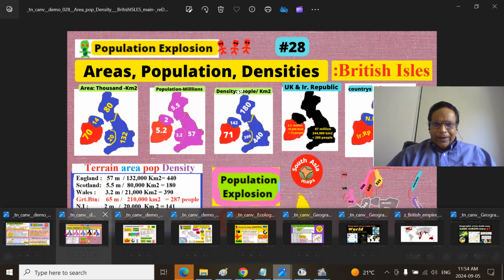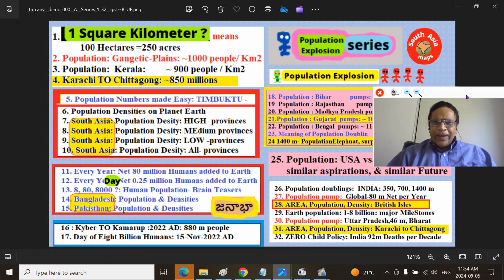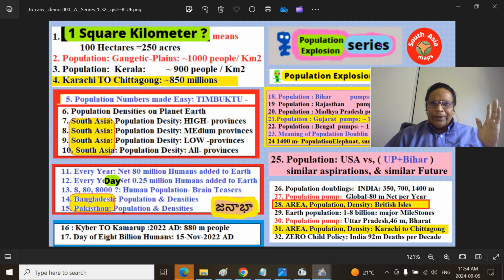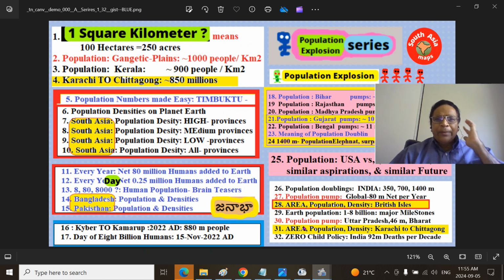And this is our population demography series, and population explosion series at South Asia Maps. We are looking at part 28, that is area population density of British Isles off the coast of mainland Europe on the planet Earth.